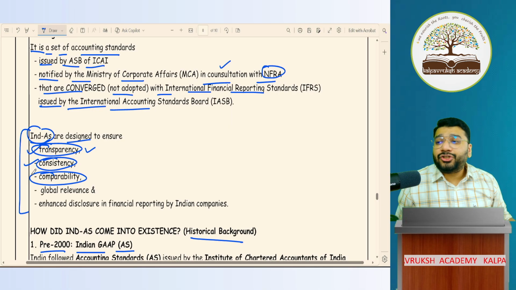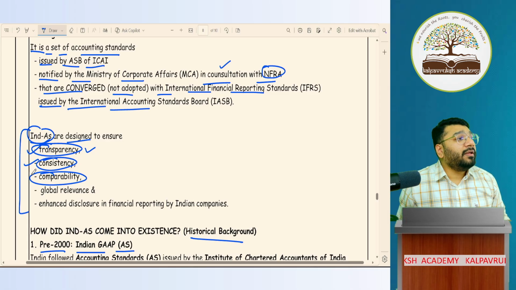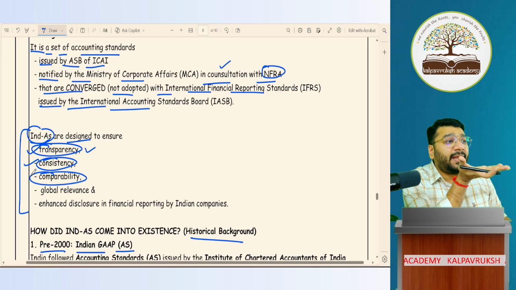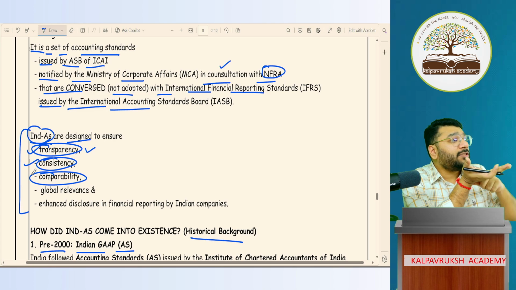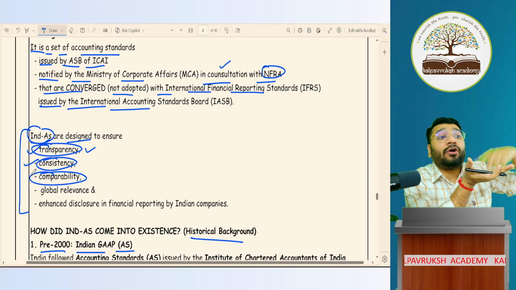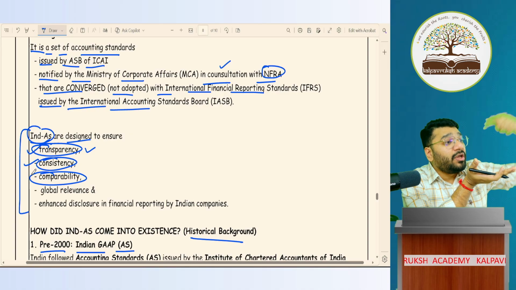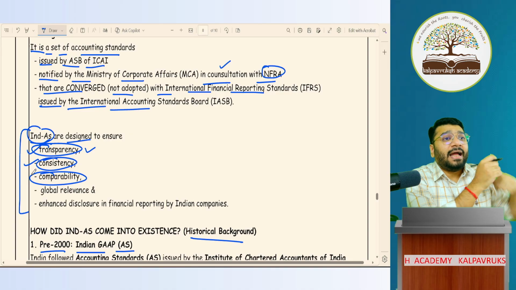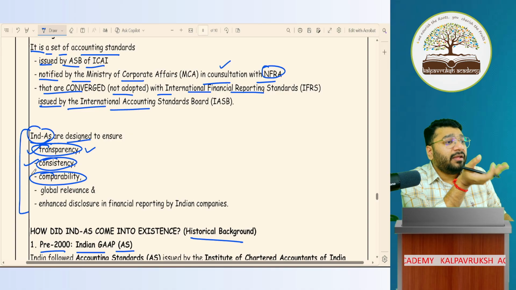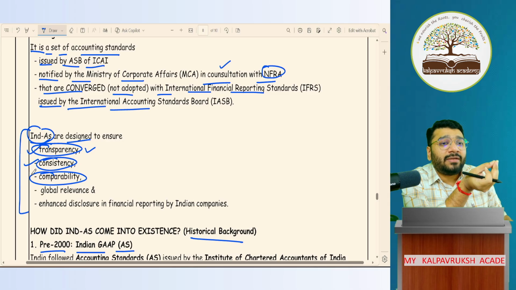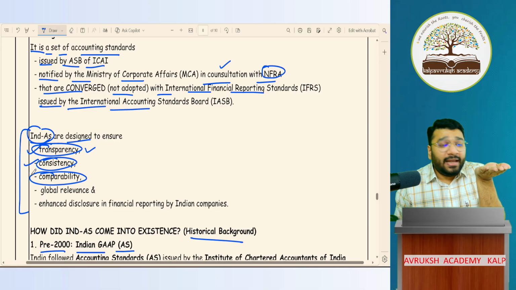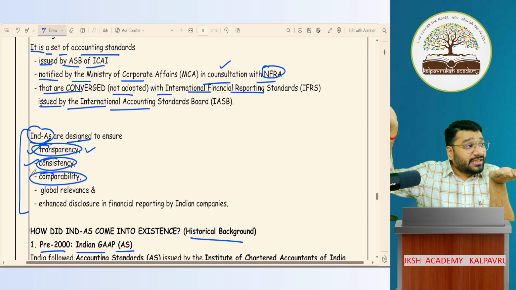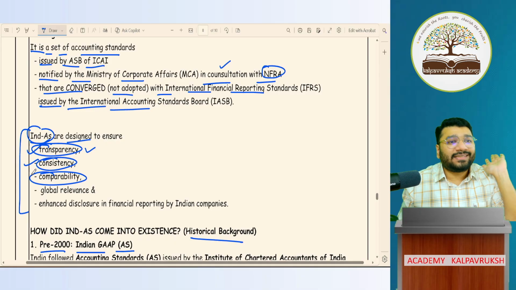We wanted the financial statement to be comparable. Means what? If I prepare the financial statement as per AS, can I compare it with that of IFRS? No, because both were two extreme ends of languages. One is a local language, one is a foreign language. So they said that at least 90% of your financial statement we should be able to understand. Now when the financial statement is prepared as per Ind AS, a person who has IFRS knowledge is able to interpret and understand it.